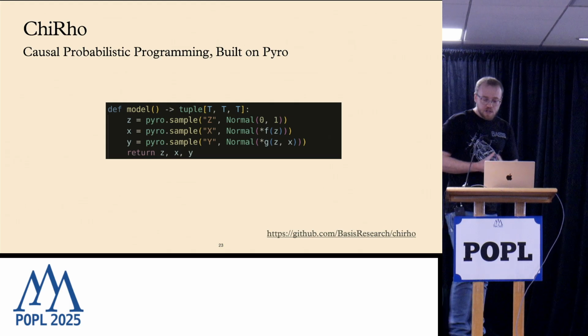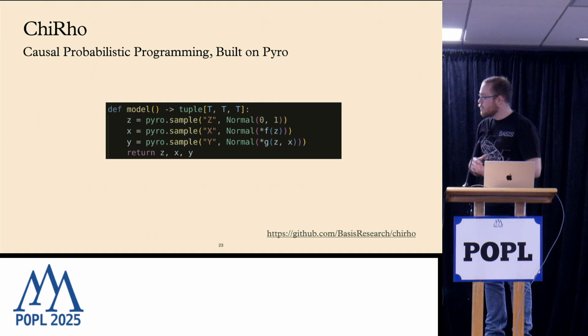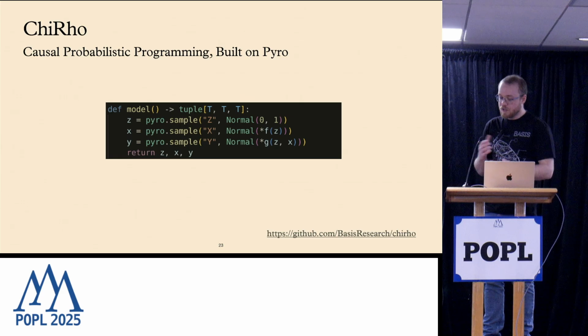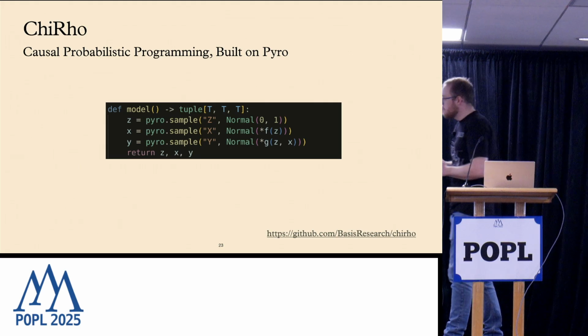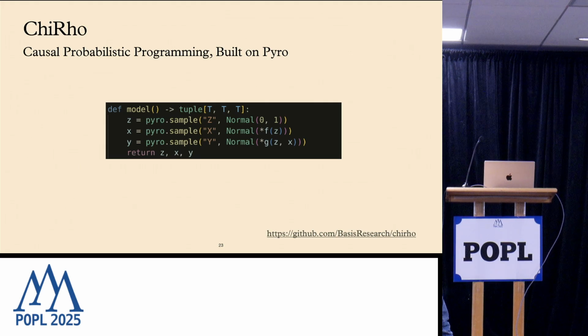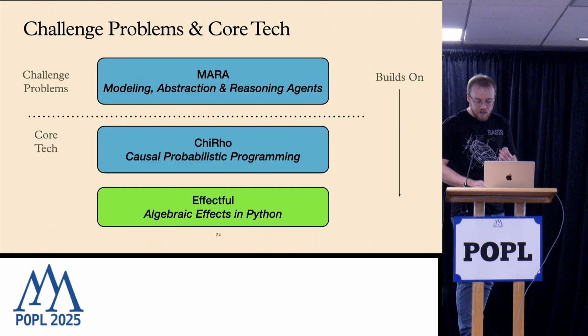And so I said earlier that we can do stuff like perform interventions on these models. And so what does that look like? I want to talk a little bit about how we implement some of these causal features, some of this stuff like interventions. And the way that we do that is we treat a lot of the internal machinery of Cairo programs as algebraic effects. And we use algebraic effects and handlers to implement a lot of these causal queries. So this sample here, this is actually an effect. We can override that effect later.